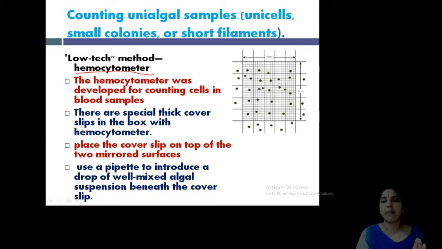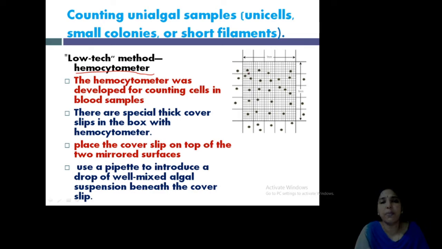So, this is the chamber or area of the hemocytometer. How is it possible? This was actually developed for counting blood samples. There are thick special cover slips in the box. So, a set of box is available with the hemocytometer and a special cover slip. The cover slip is placed on top of the surface. There is a small hole or a small mirrored surface available in that slide. So, just put the sample on that mirror surface and put the cover glass. Okay.